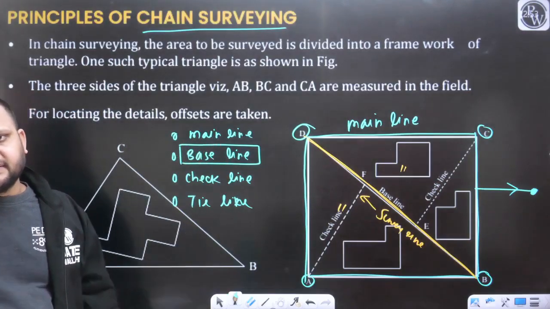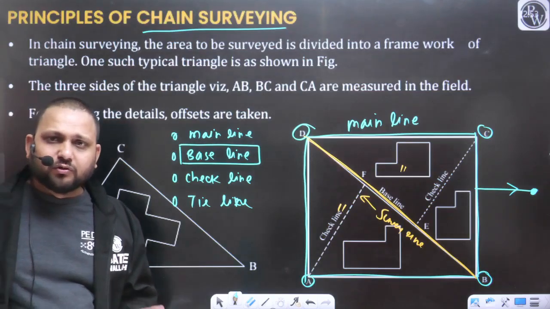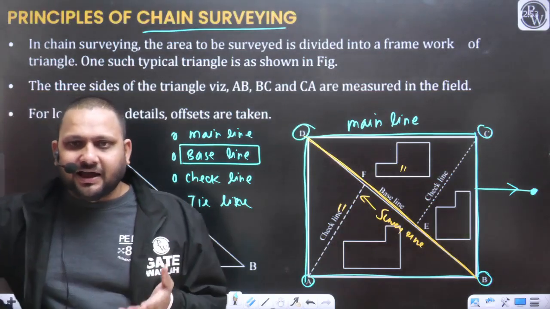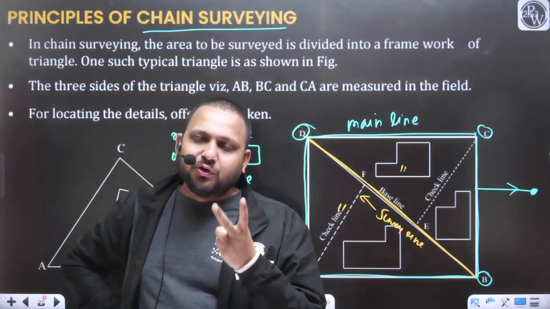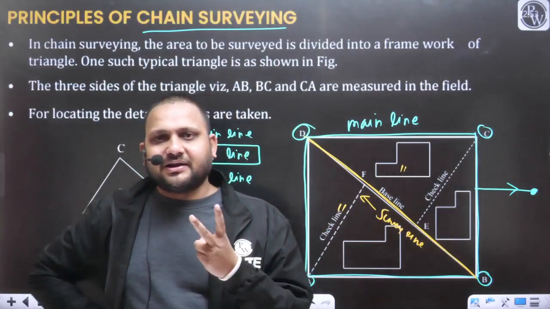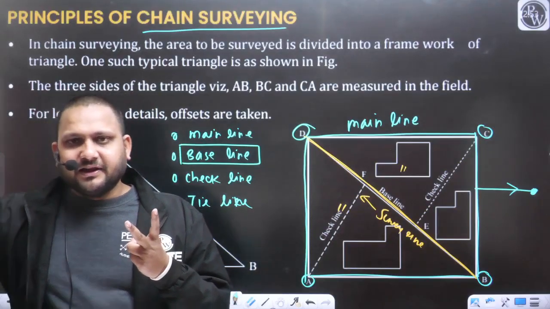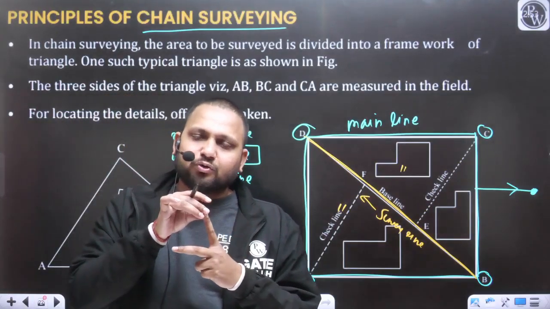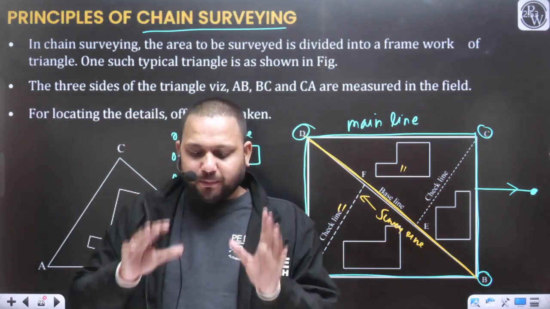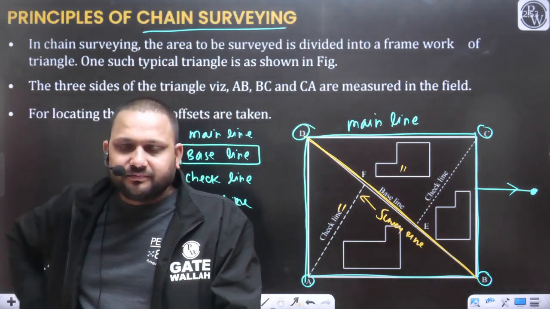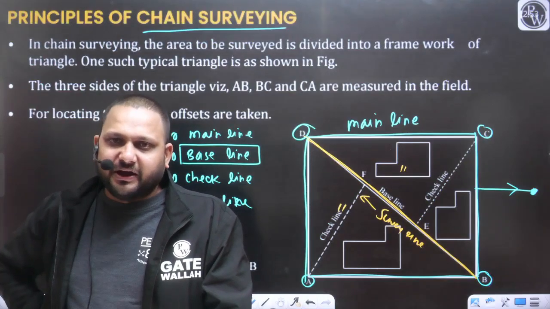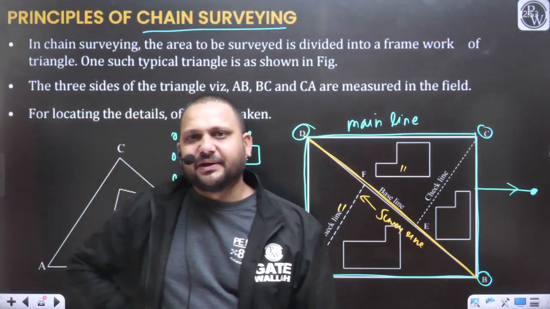Can I say the biggest line is the base? Obviously you should say so. I have just told you there are two characteristics of the base line. It should be the longest line and it should divide the entire area into approximately two equal parts.